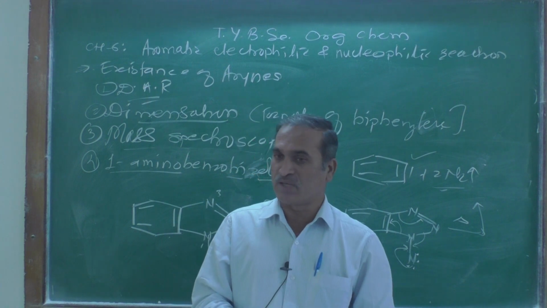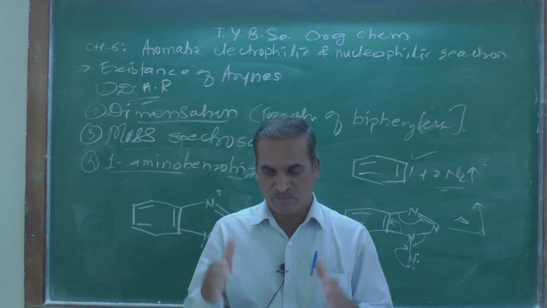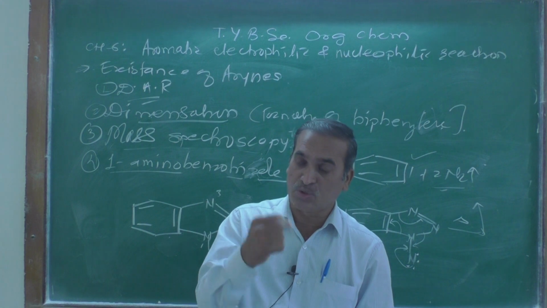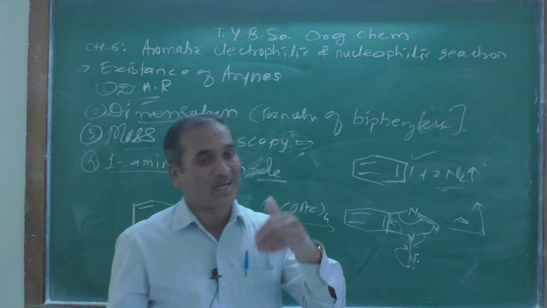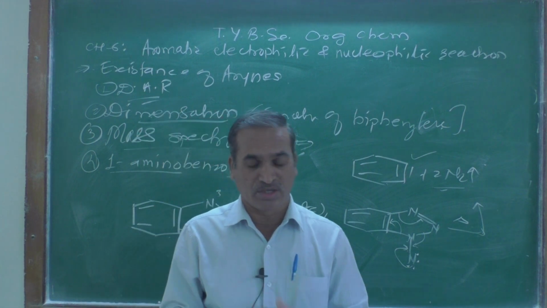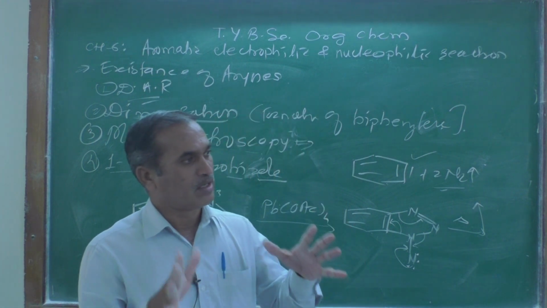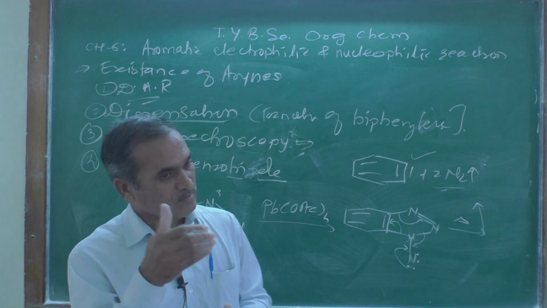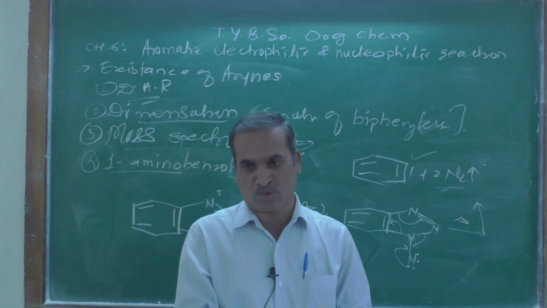That is the second evidence showing the existence of the aryne intermediate. The third example is mass spectroscopy.